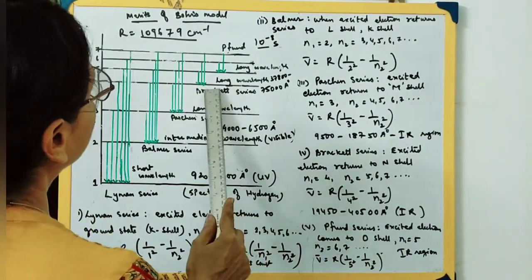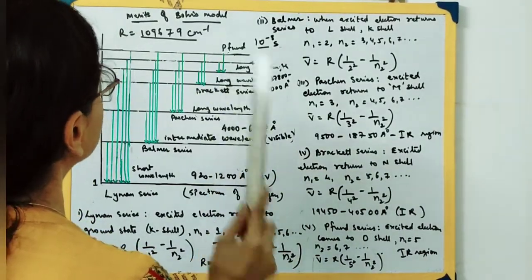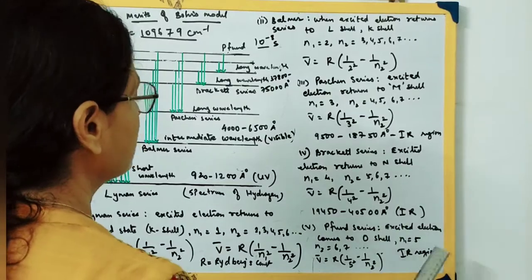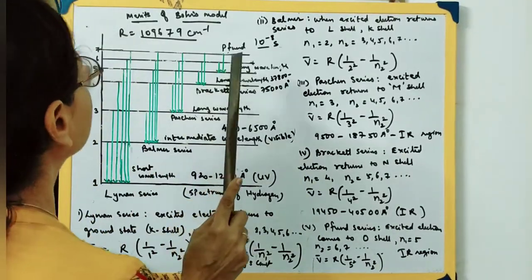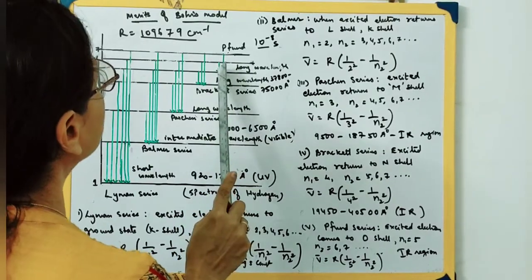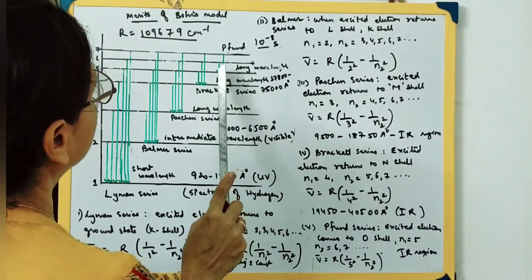Then next we come over here from the Brackett series. These belong to the Pfund series. Suppose the excited electron comes to the O shell, that is, N's value is 5 over here. Look here, at this particular place N's value is 5. The electron was over here.